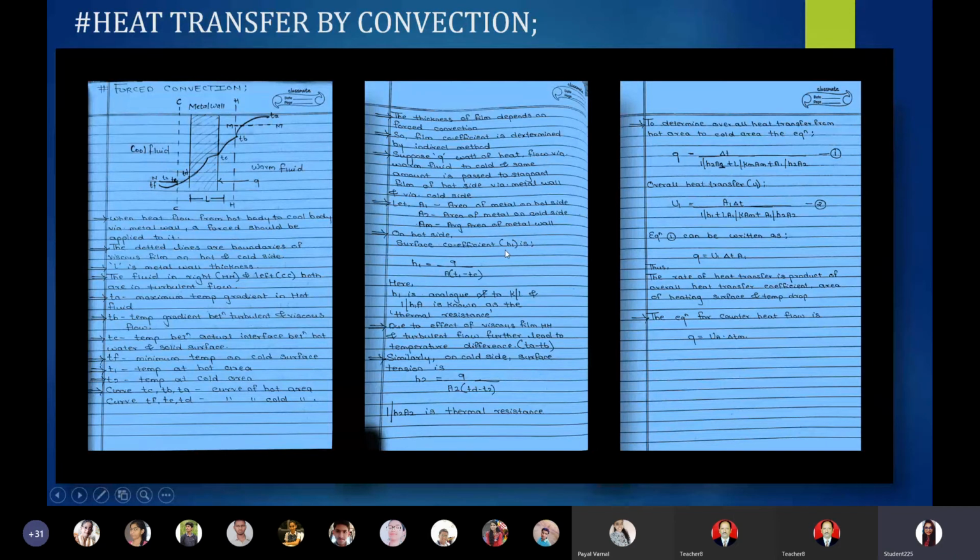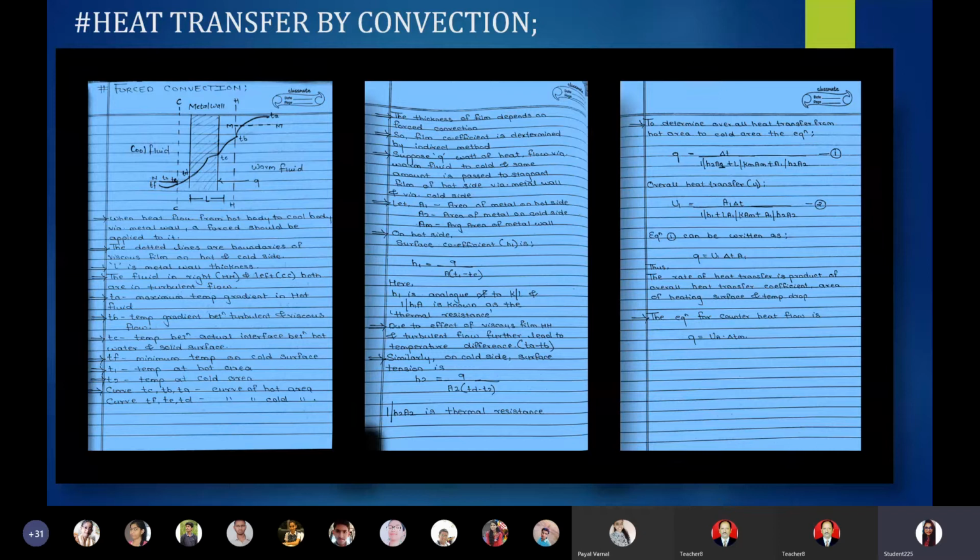The surface coefficient H1 we are describing as the surface of the metal wall lying under the hot area, and it has a direct ratio with the heat transfer and an inverse ratio with the area and the temperature of the hot area minus the actual interface between the hot fluid and the solid surface of the metal wall.